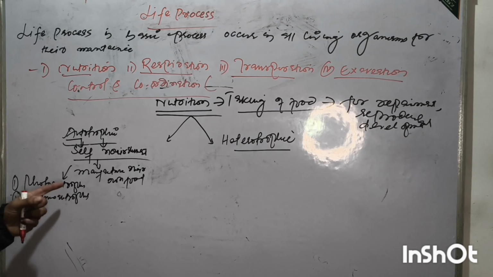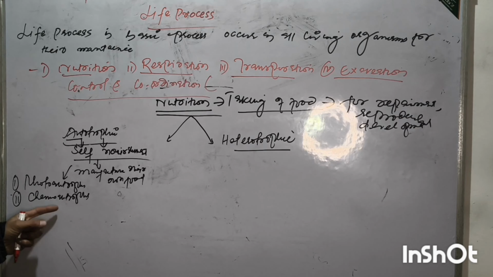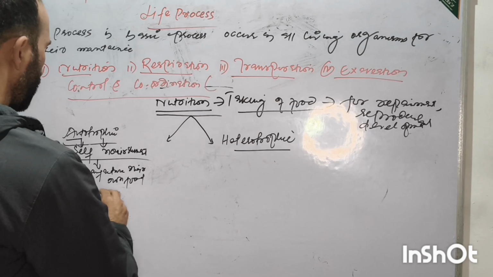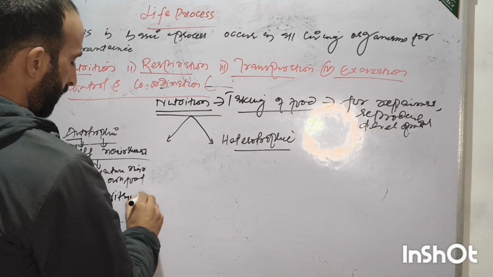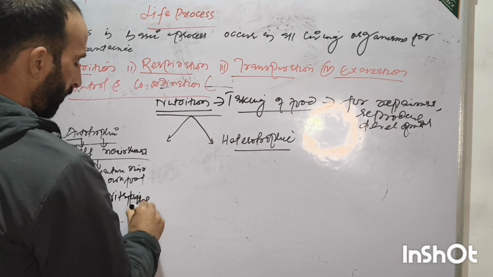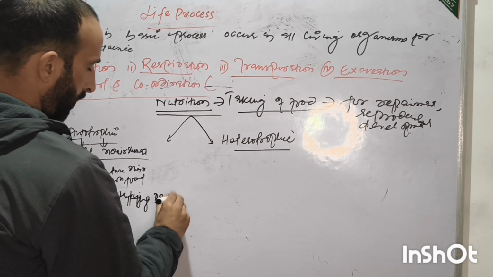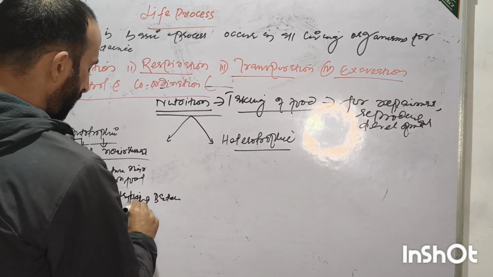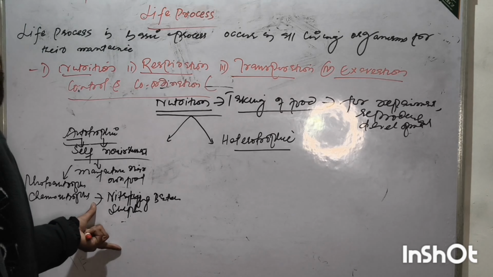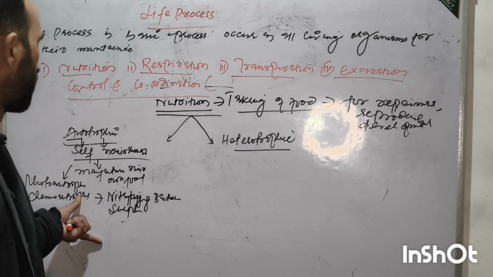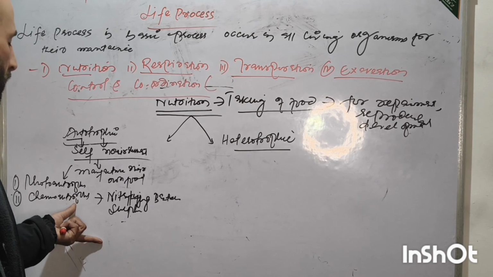Chemoautotrophs derive their energy through chemical reactions. There are some bacteria like nitrifying bacteria and sulfur bacteria. From chemicals, they derive their nutrition.